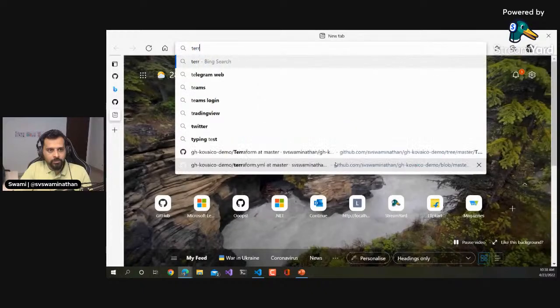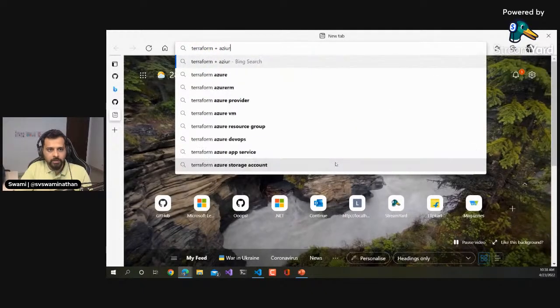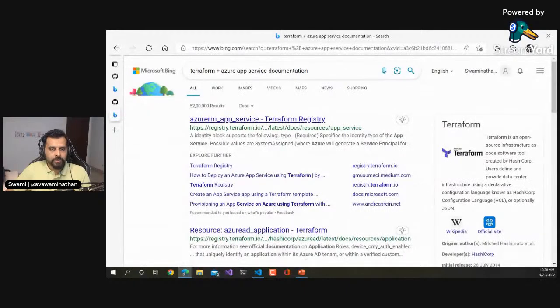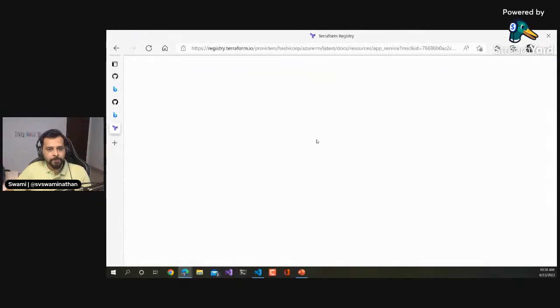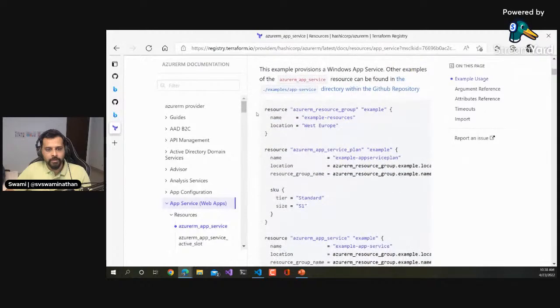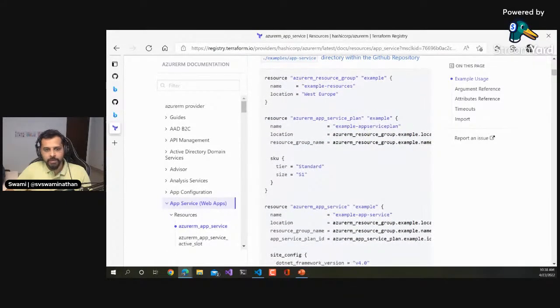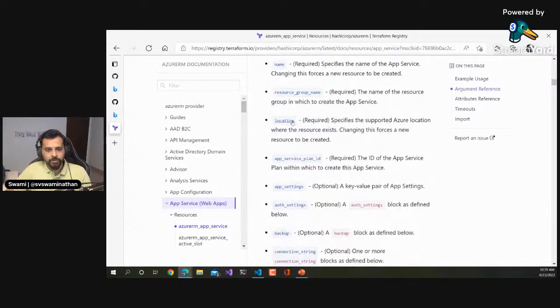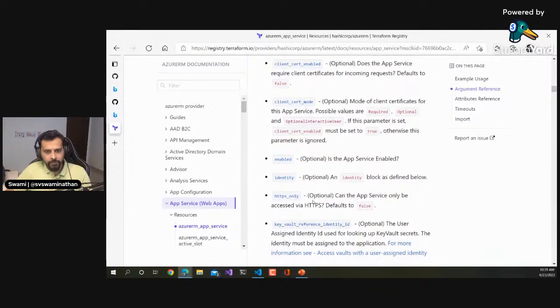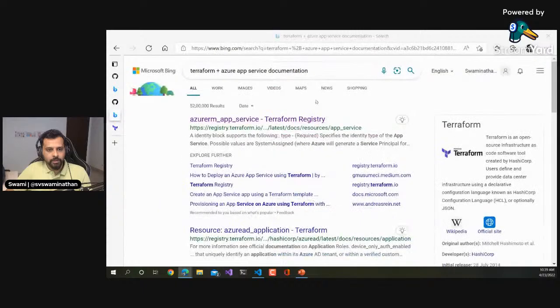So you can search for Terraform plus Azure App Service, something like that, right? Then you'll get to the Terraform App Service registry. Basically, you can go here and understand what different things you need to add, right? This has a pretty neat documentation. You can just pick up some of these from here, understand what values go into each of these properties from the documentation, and then just push them there. Okay, that's exactly what I kind of did here.